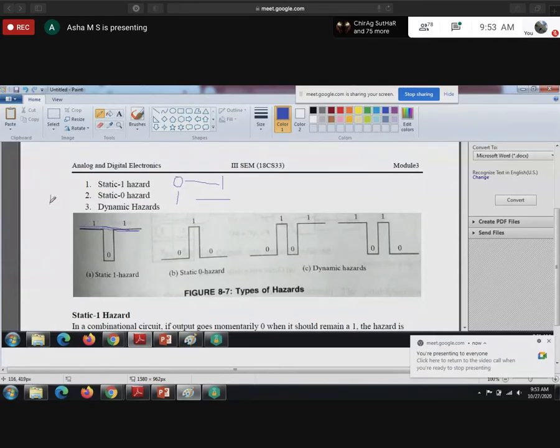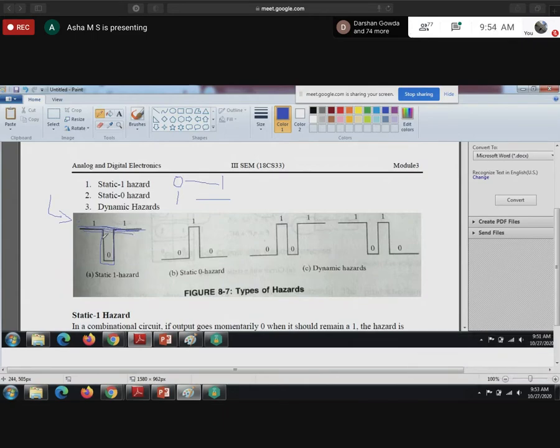So when the input changes in the combinational circuit, because of delay, at the output it momentarily changes from 1 to 0 and comes back to 1. So this is nothing but a static one hazard.